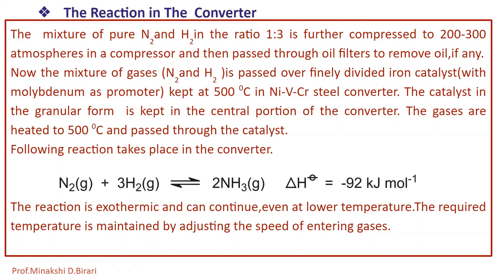So it is the main reaction which occurs in the converter. That is 1 volume of nitrogen and 3 volumes of hydrogen give 2 volumes of ammonia. The reaction is exothermic and can continue even at lower temperature. The required temperature is maintained by adjusting the speed of entering gases. That means we have to maintain the space velocity to maintain the temperature.